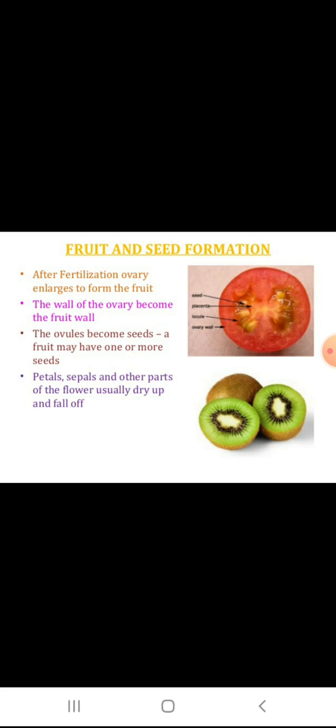When these structures start to grow, they use some of the stored food in the cotyledons. The radicle grows into a root that begins absorbing water and minerals. The plumule grows into a shoot that produces leaves. Once leaves are formed on the stems, they start making their own food through photosynthesis.